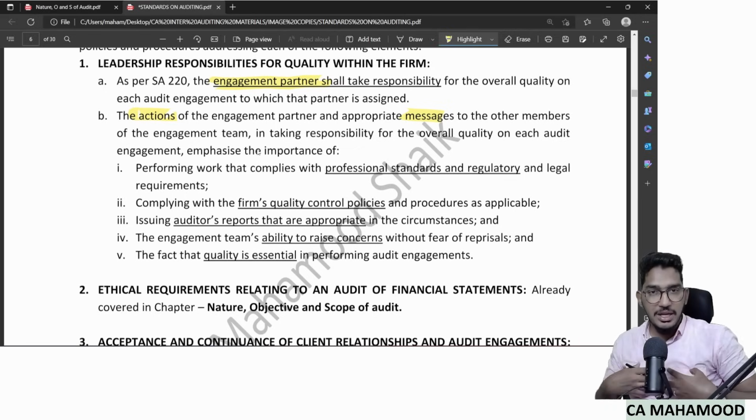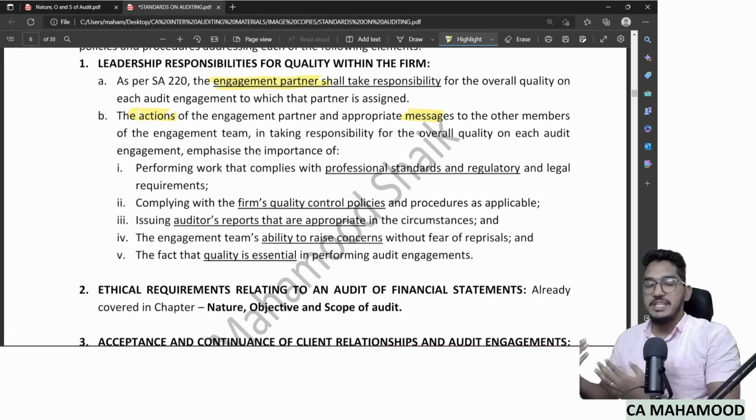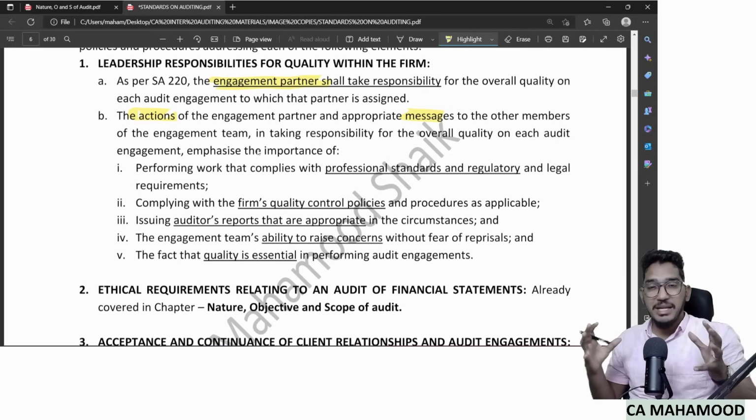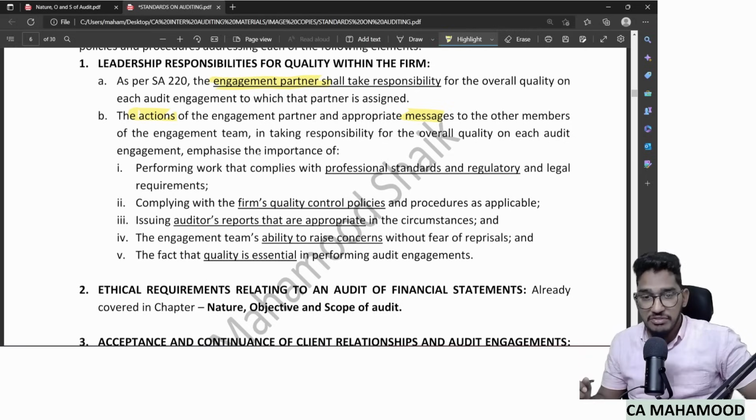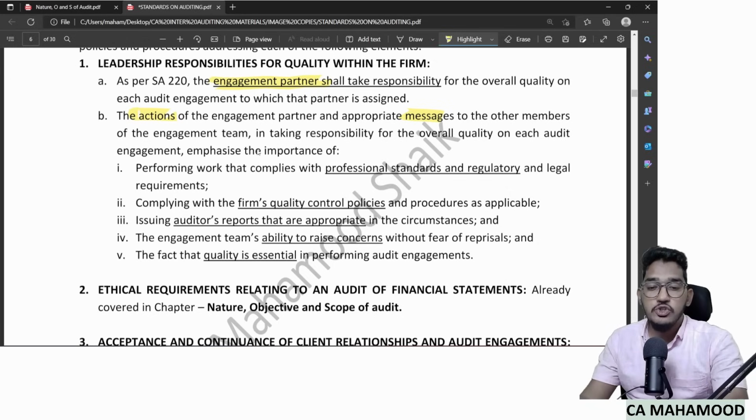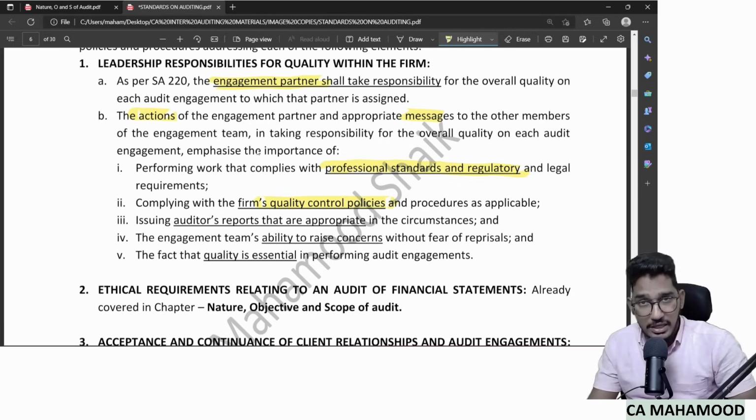Being a leader, either by way of my actions, by the way I behave, or by way of my messages, I should make sure that my engagement team members are aware of some information. What information? I should highlight how important it is to perform work that complies with professional standards. I have to let my staff know how important it is to do the audit as per standards on auditing and laws and regulations, how important it is to comply with the firm's quality control policies and procedures, and how important it is to give an audit report that is appropriate.